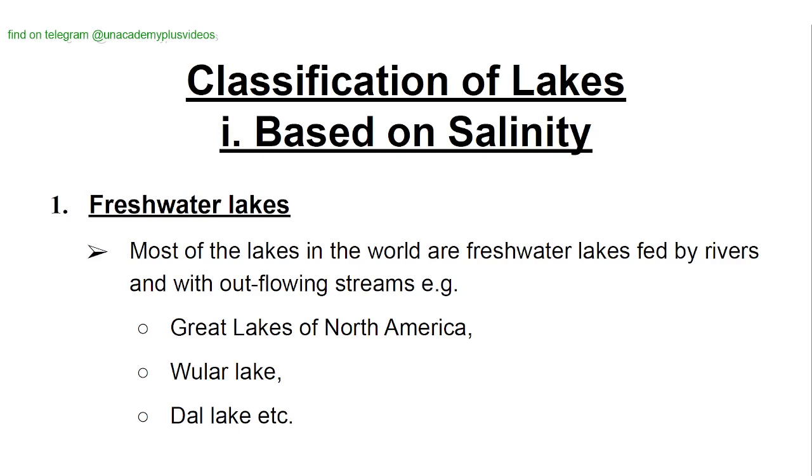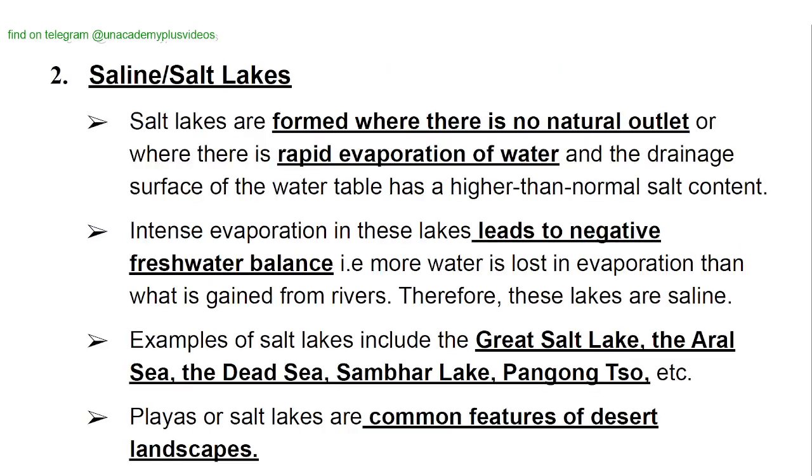Classification of lakes based on salinity. Freshwater lakes. Most of the lakes in the world are freshwater lakes, fed by rivers and without flowing streams. Examples: Great Lakes of North America, Wular Lake and Dal Lake.